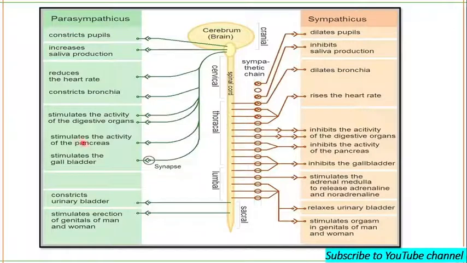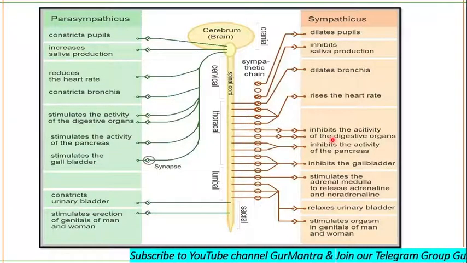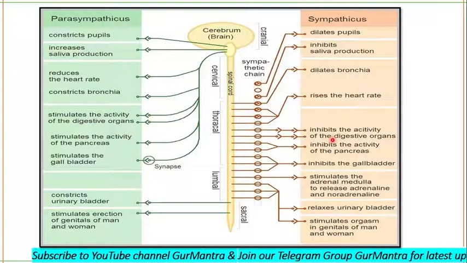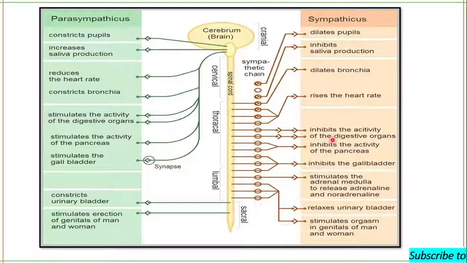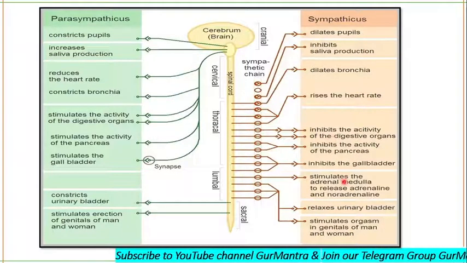They will stimulate the activity of your digestive organs. They will stimulate the activity of pancreas and gallbladder. But on the other hand, the sympathetic nervous system will be inhibiting the activity of your digestive organs, your pancreas and gallbladder.